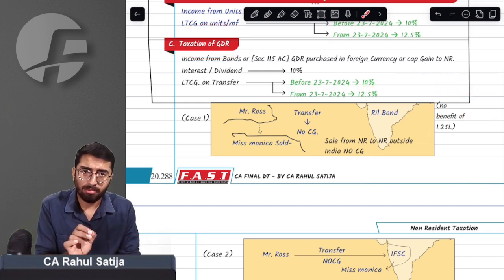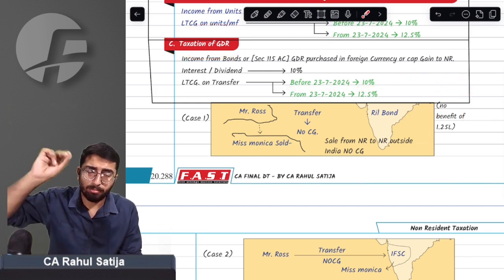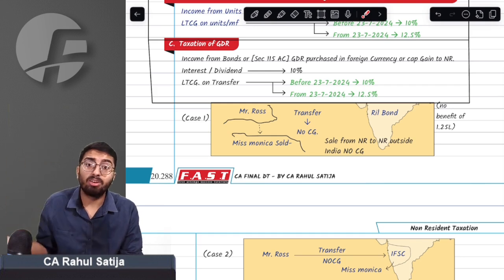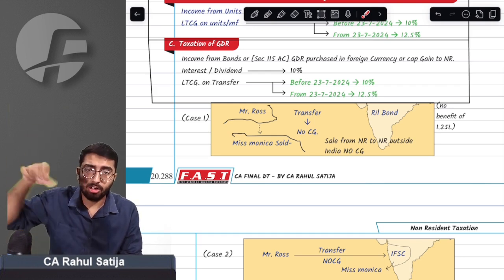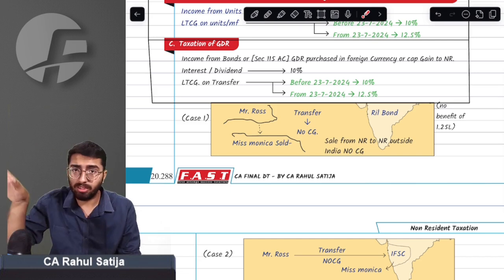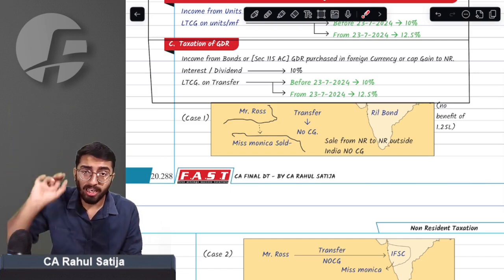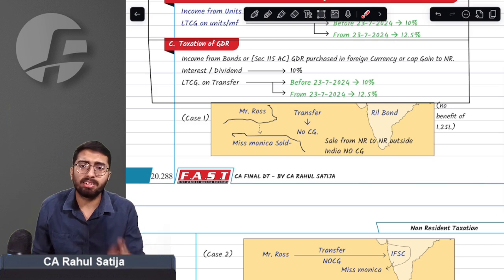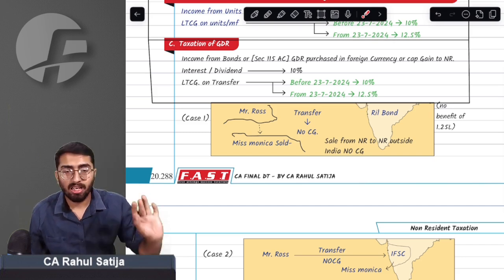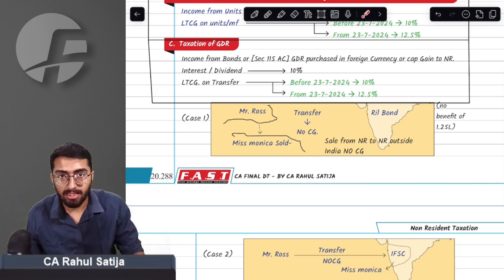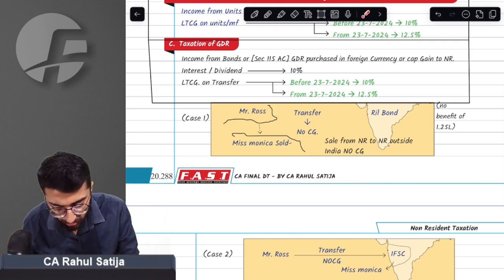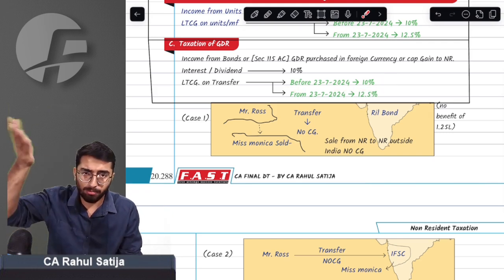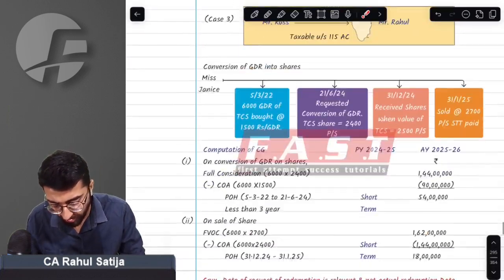You must remember that any bond GDR sold by a non-resident to a non-resident outside India is not taxable. Any bond GDR sold by a non-resident to a person located in IFSC is not taxable. We are talking about bond GDR. If a non-resident sells to any resident person, then only this tax rate will apply. Otherwise, every other transaction is exempt. Tax rate is 10% up to 23rd July, and after that it is 12.5%.